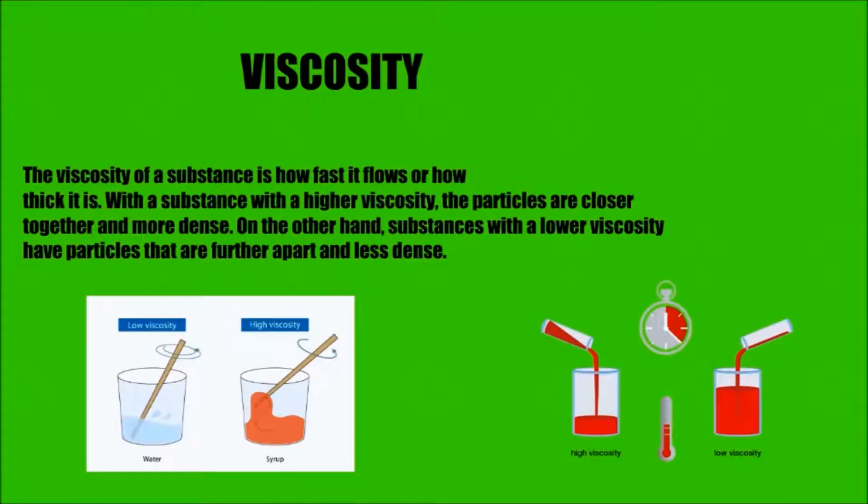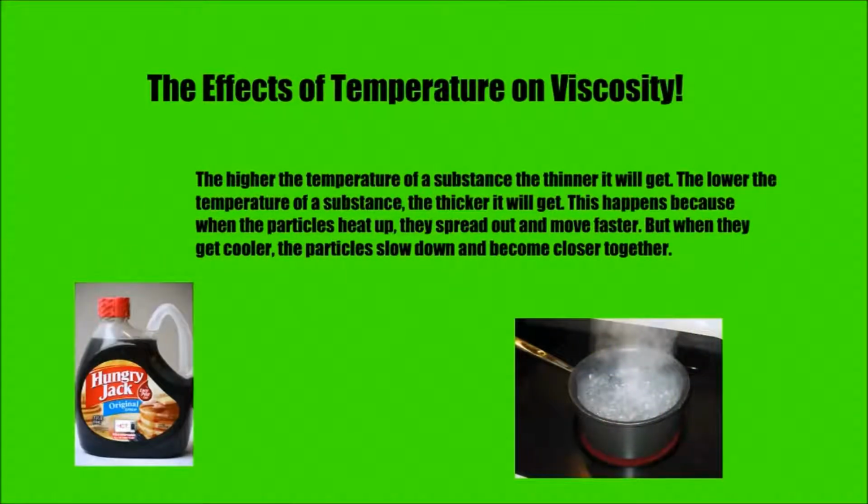Viscosity. The viscosity of a substance is how fast it flows. Substances with a higher viscosity flow slower than substances with a lower viscosity. Something that has a high viscosity has particles that are closer together and more dense. With something that has a lower viscosity, the particles are further apart and not very dense.